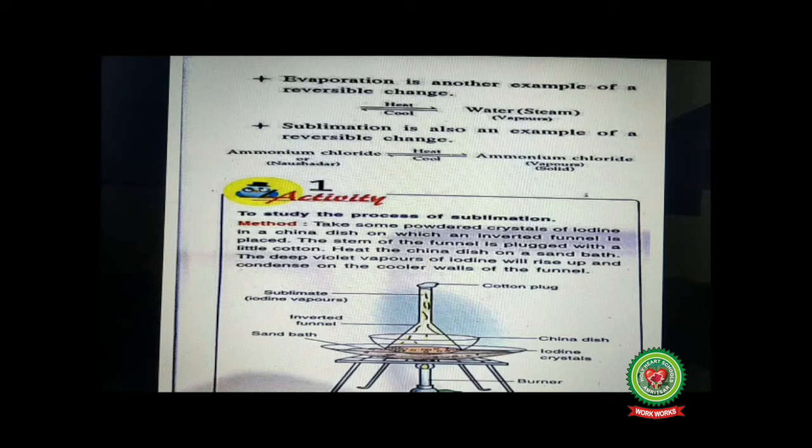Evaporation is another example of reversible change. Water, being in liquid state, when heated, converts into vapor state, that is steam, and when steam is cooled at the same temperature, then it converts into water, that is its liquid state. So evaporation is a reversible change which is followed by condensation.